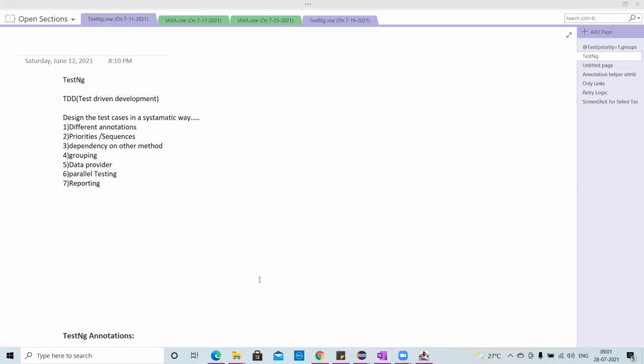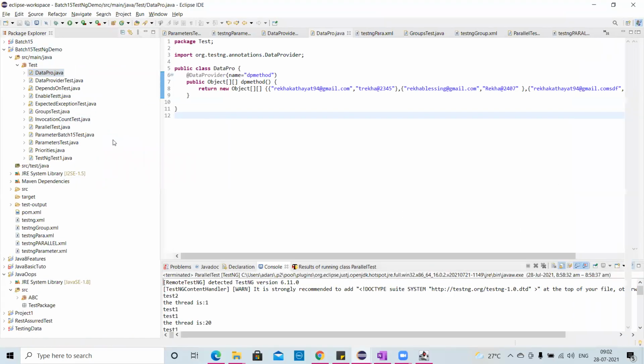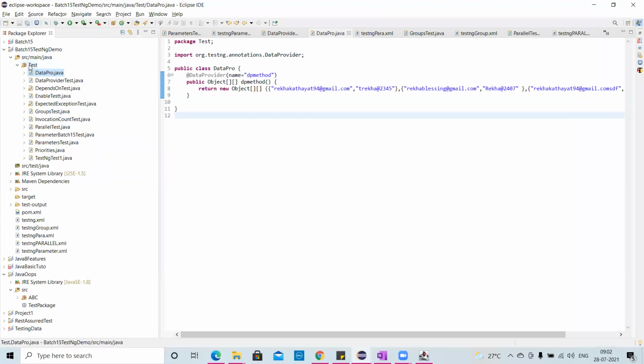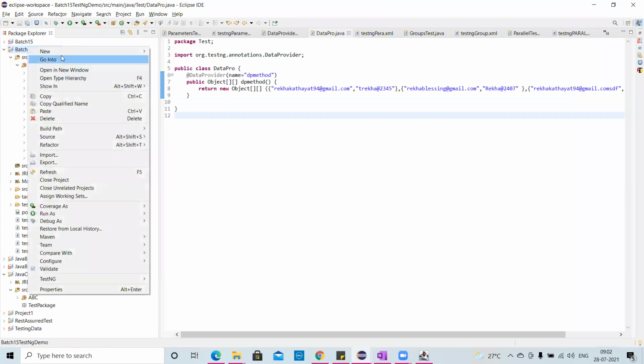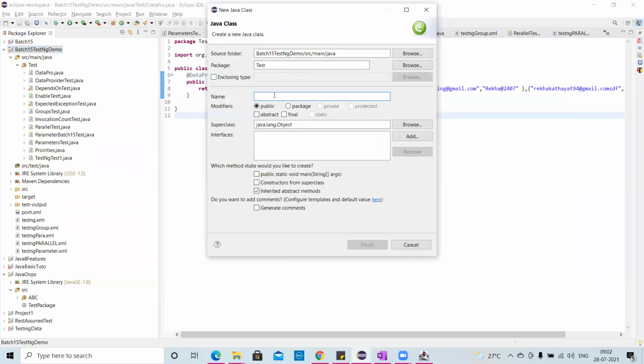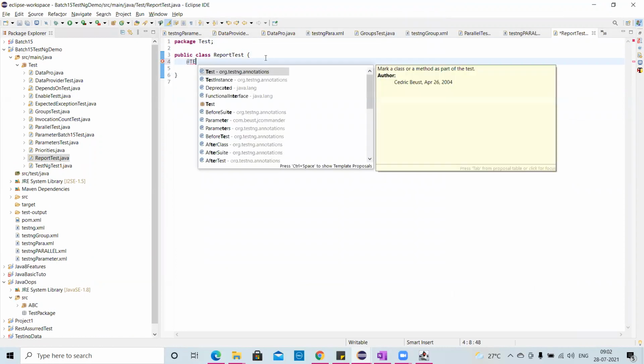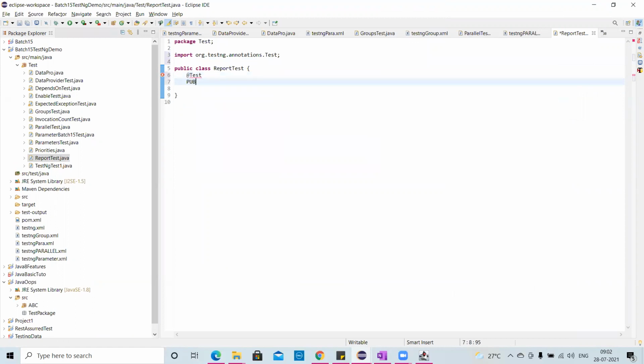Just see here now. Before I go for reporting, I'll create one class, and I'll show you how you can check the reporting. I'll name my class ReportTest, and it will not have any main method. I'll add @Test, public void.